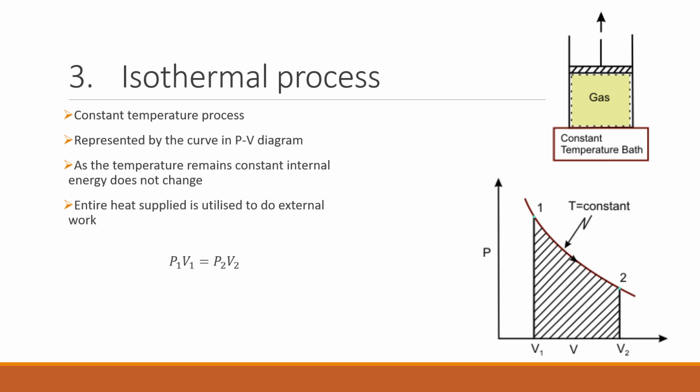Now from the properties relation, if the state changes from 1 to 2, then the properties can be related as P1 V1 equal to P2 V2, which is the same as Boyle's law. The work done in this isothermal process is given by the expression P1 V1 into log V2 by V1, which will be equal to the amount of heat added in this process.